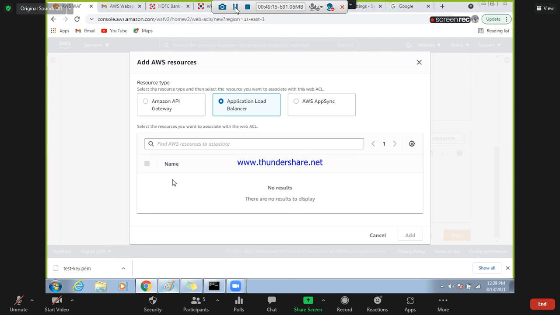See, WAF is something you create after the load balancer. In the load balancer there is an option, yesterday we have seen that, WAF. So either you create WAF from there, or come to WAF after creating the load balancer, create one WAF policy and just add your load balancer here. It will get associated, and that's it.